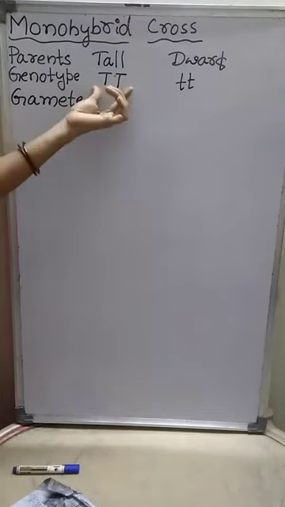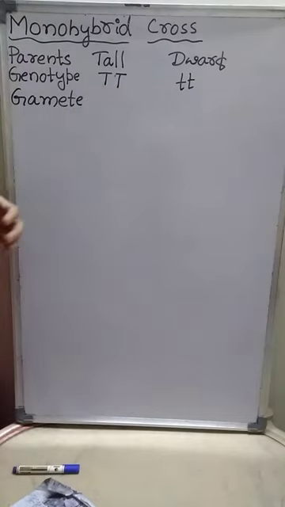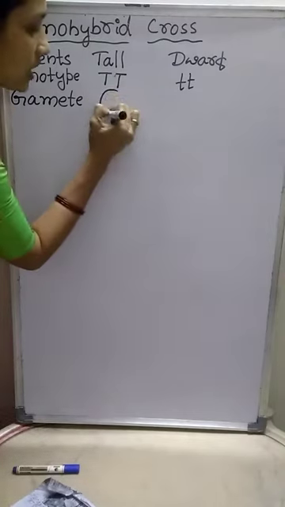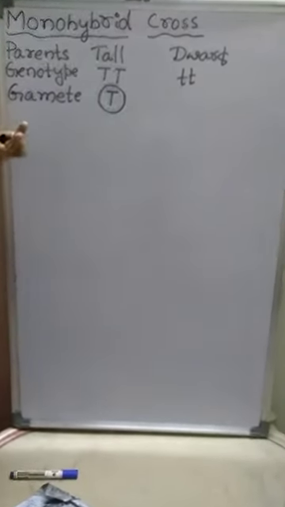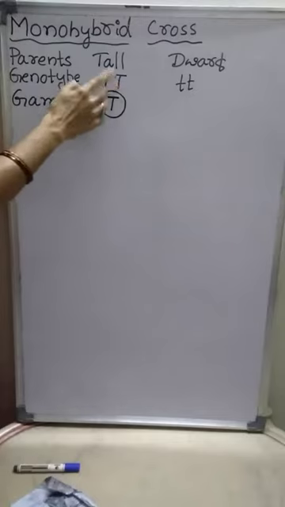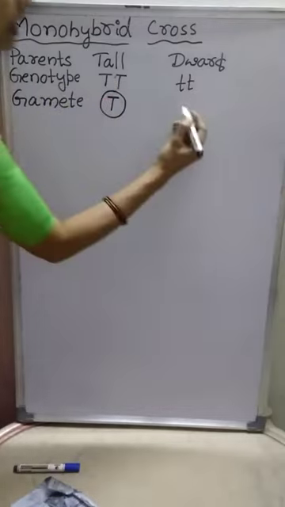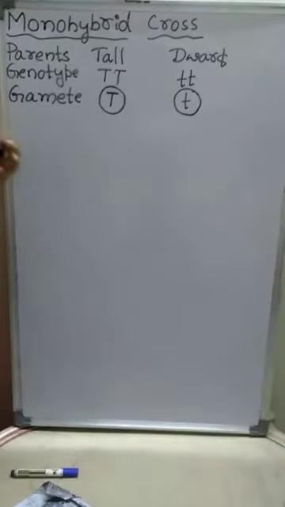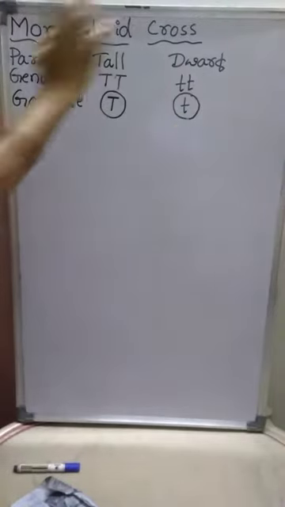See here, parents are diploid, means 2n condition, whereas gametes are haploid. Chromosome number will be reduced by 50%. So a gamete contains only one allele, capital T. It may be this one or this one; both have an equal chance to enter into the gamete. Then small t enters into the gamete of this plant.